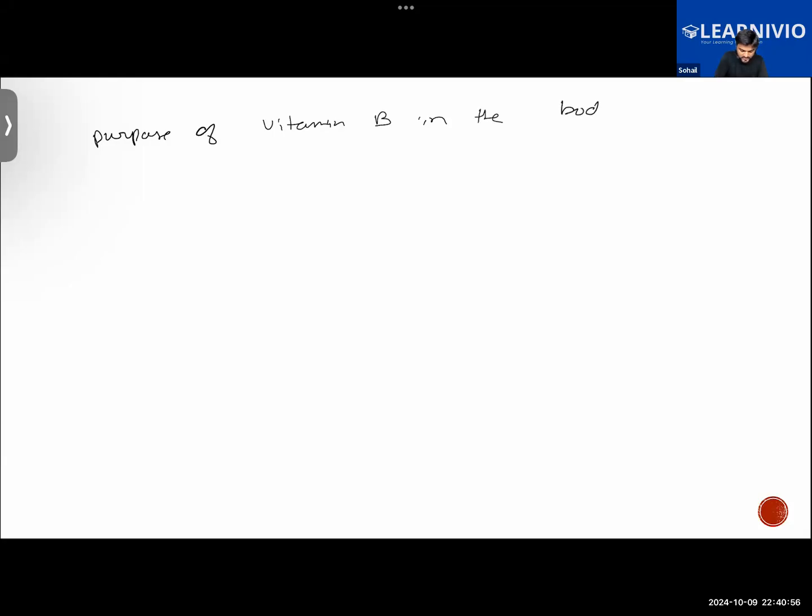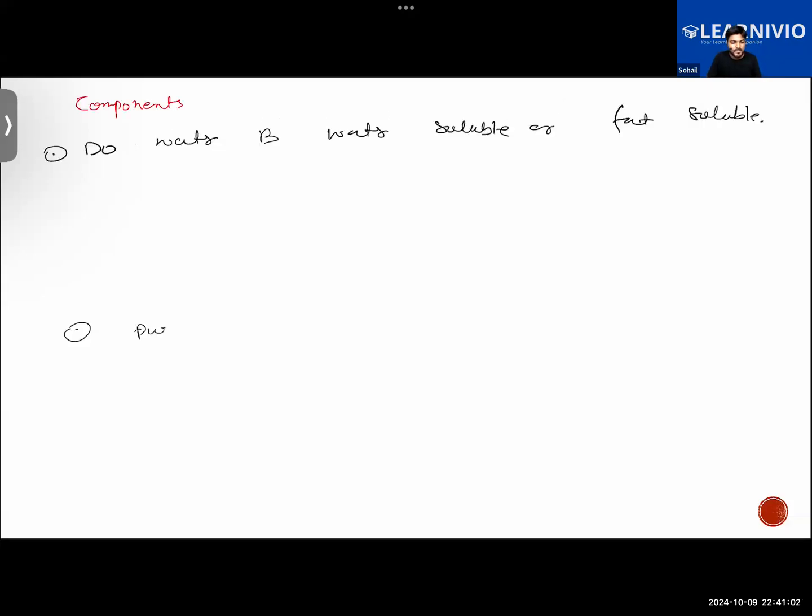I know vitamin A keeps our eyes and skin healthy. I know this type, but for vitamin B they didn't explain properly in that. That's why I can't understand, and I just want to clear my doubt in the class.